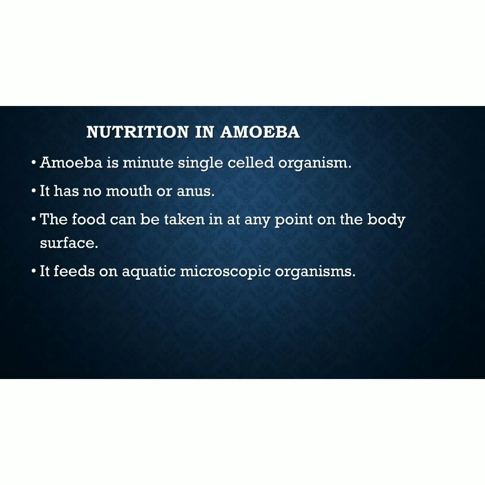Amoeba eats tiny plants and animals as food which float in water in which it lives, or it feeds on aquatic microscopic organisms. Amoeba is also called phagocytosis. Phagocytosis means self-feeding. Now let us see the various steps involved in the nutrition of amoeba.